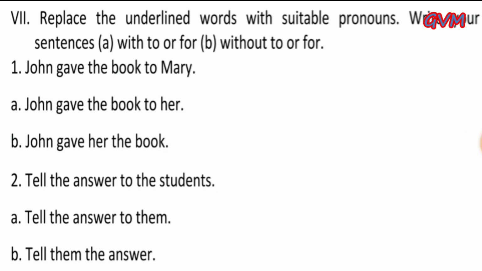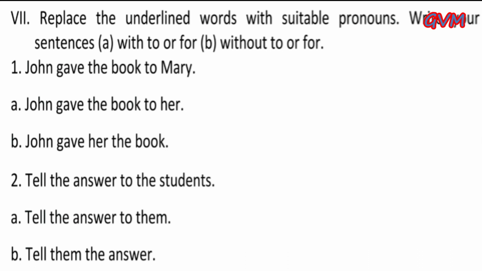Question number 7. Replace the underlined words with a suitable pronoun. Write your sentence A with to or for, B without to or for. In this exercise, we use to or for. We use to in comparison, relation and also for indication of a person. And we use for a time and validity, and also when talking about another person, suggestions and interrogative questions, and we use for a noun and verb and also their reason.